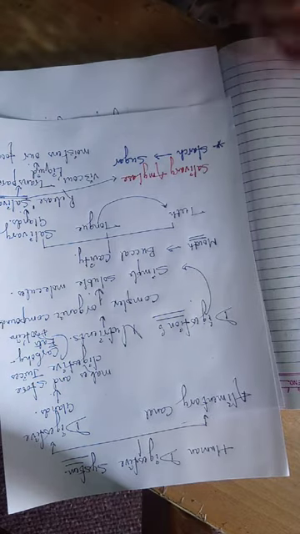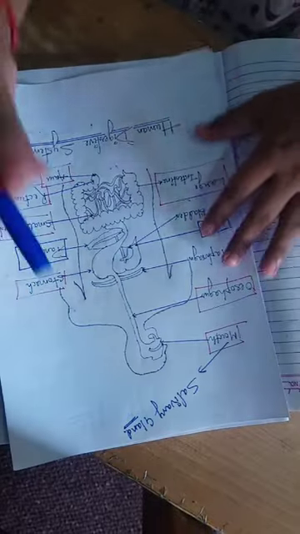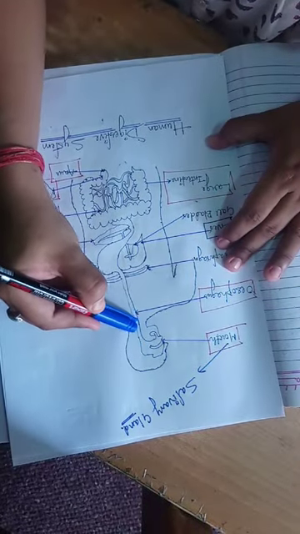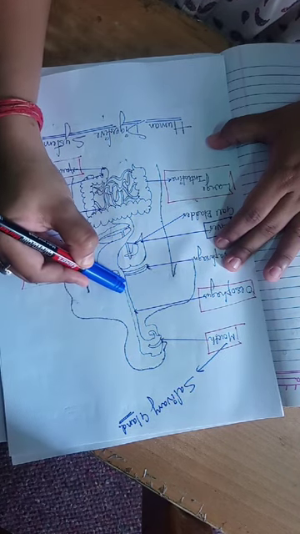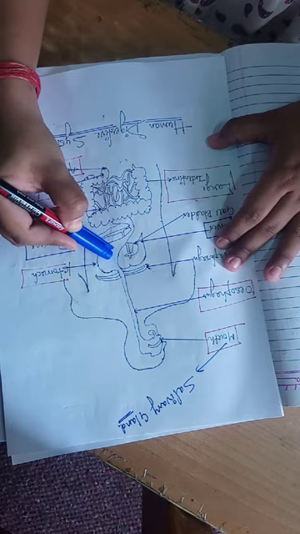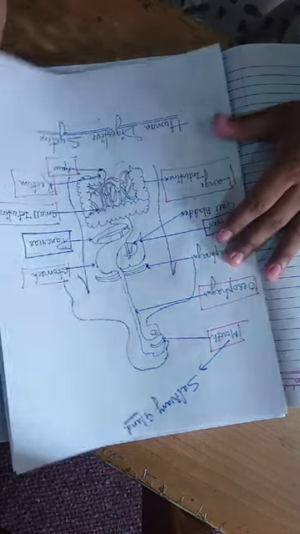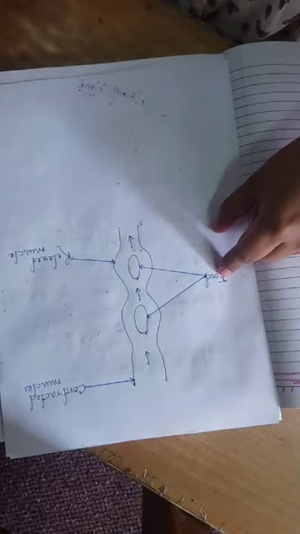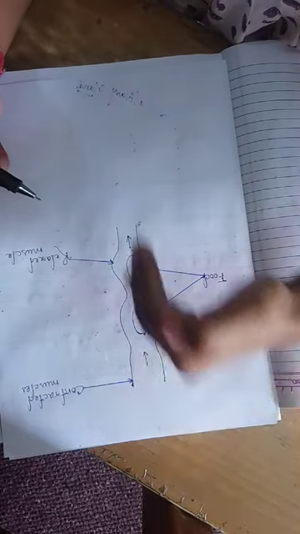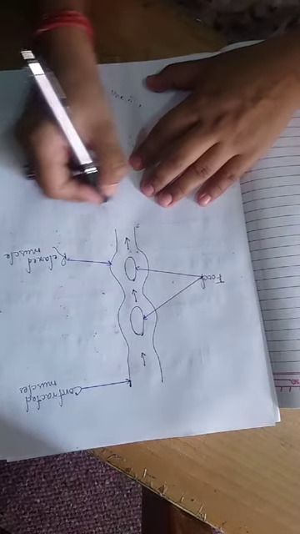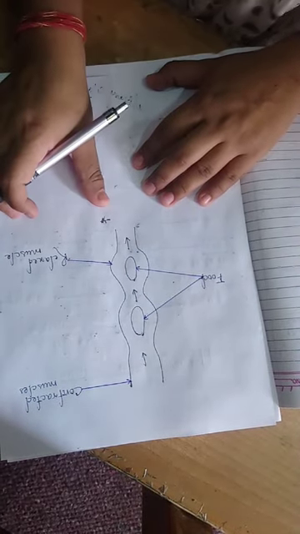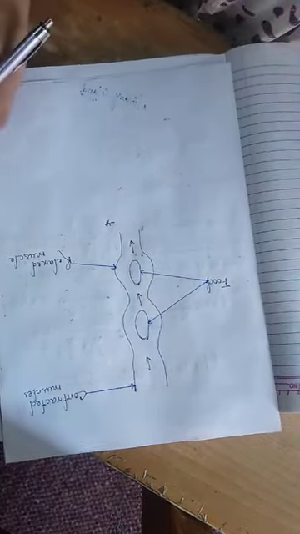So now the food which is chewed properly is passed through the esophagus towards our stomach. So what happens in the esophagus? The food slides down in the esophagus, and here in the esophagus, one thing, I hope this is visible.